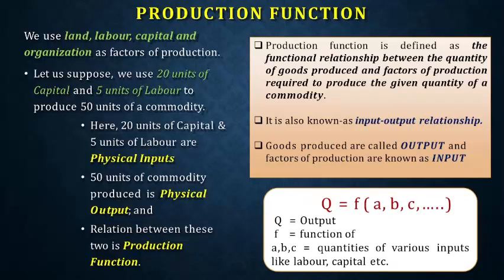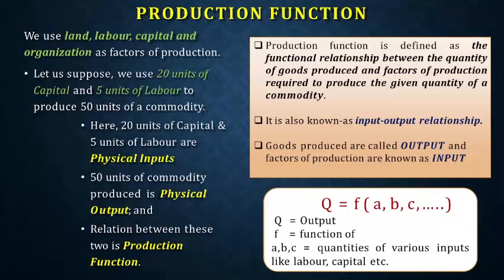Here we are focusing on factors of production and their relationship with the output. How much of the factors of production you put in will determine your output. If your factors of production are fewer, you will produce less. If your factors of production are more, your output will increase. So what is the optimum combination?